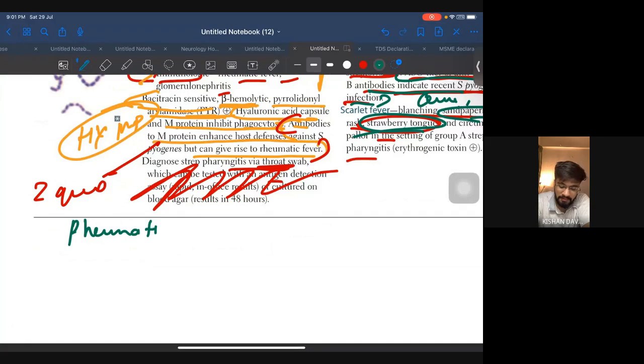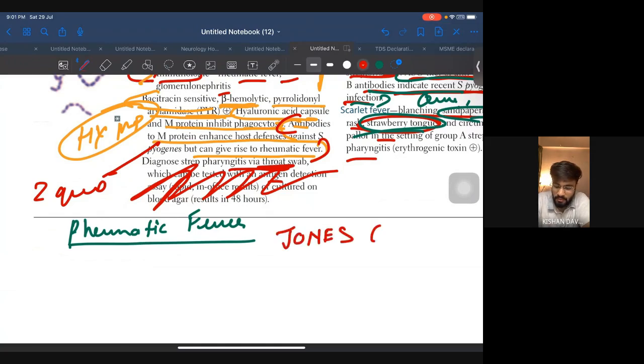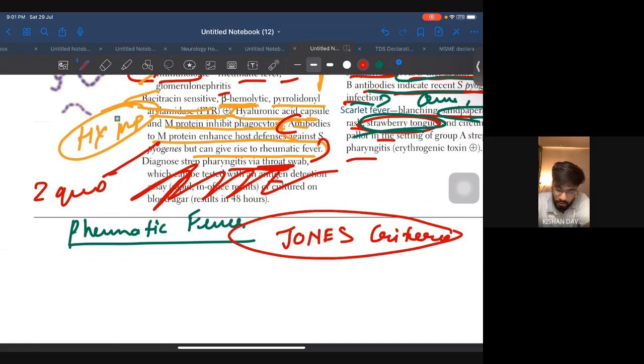Okay, so for rheumatic fever, you must be knowing what criteria is used. What criteria is used? Yes, you are correct. Jones criteria is used. Okay, Jones criteria. So you should look for the Jones criteria also. Joints, heart, subcutaneous nodules, erythema marginatum, and Sydenham chorea. We have discussed this in the cardiology section while we were doing the rheumatic fever.